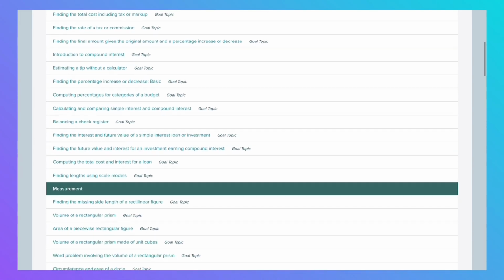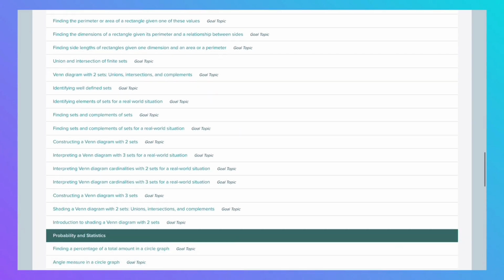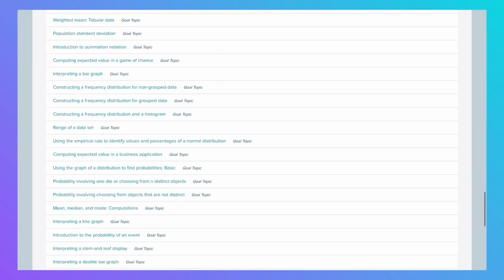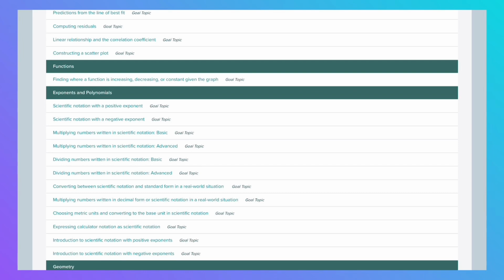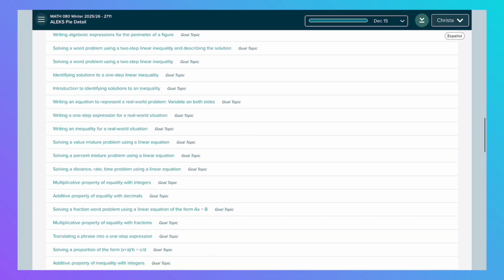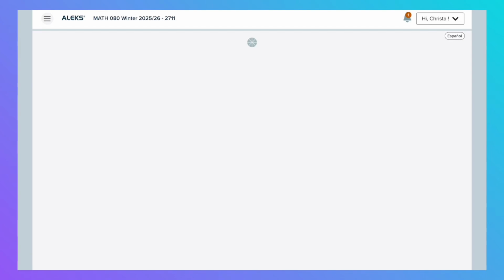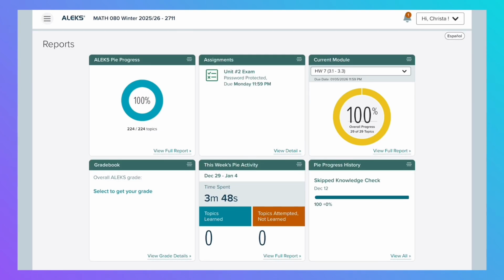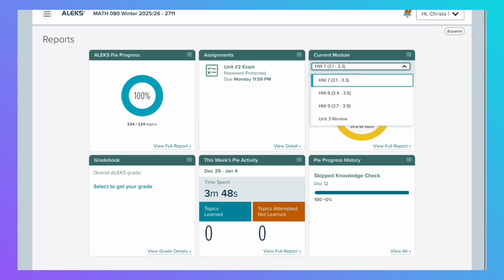What you are viewing right now is just a list of topics that are included in your entire course. You can click on this yourself and just browse. You can click on topics individually if you want to go straight to them and see what they look like. These are just another way of looking at your topics. And here is a reports tab. You can browse around here as well. You can click the grade book. It's just a different way of looking at the same thing.